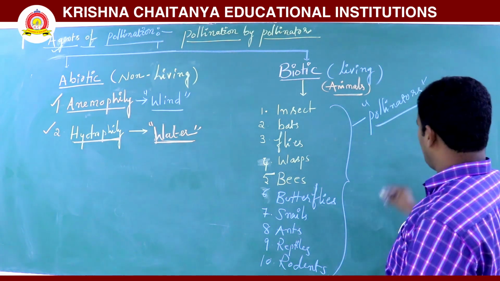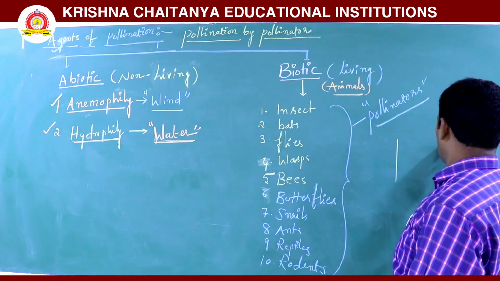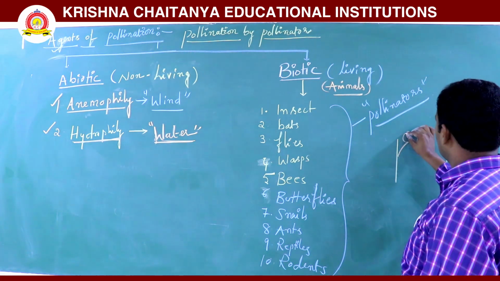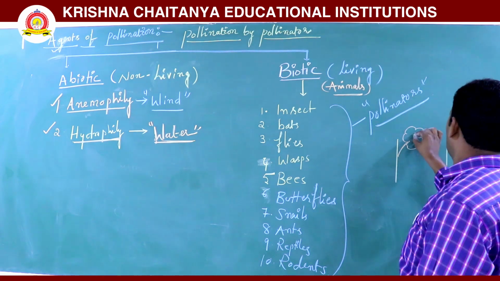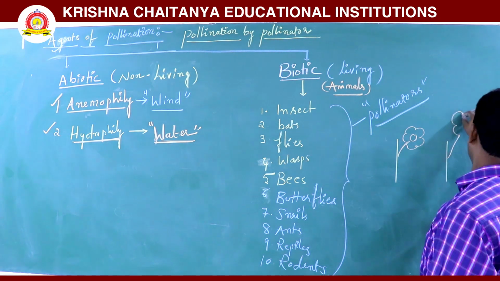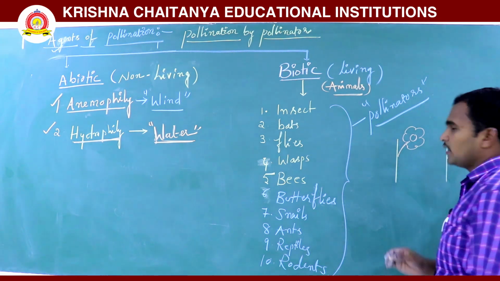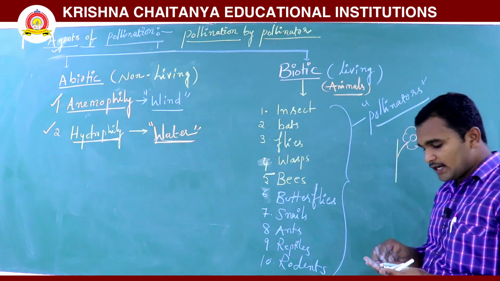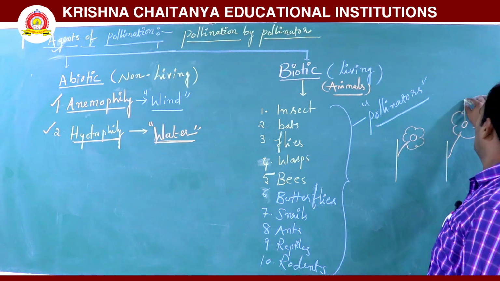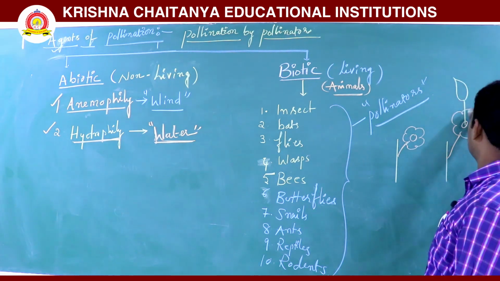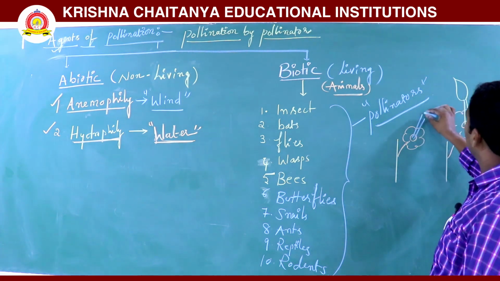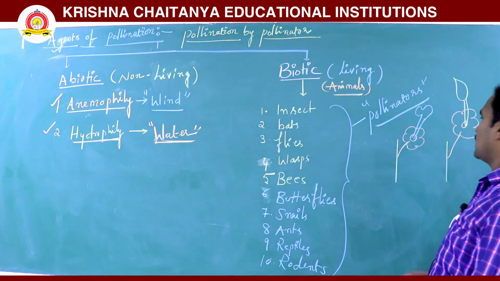For example, if you see this, there are two plants with flowers. These are the flowers. Here the pollen grains will be transferred from the anther, and here is the carpel.